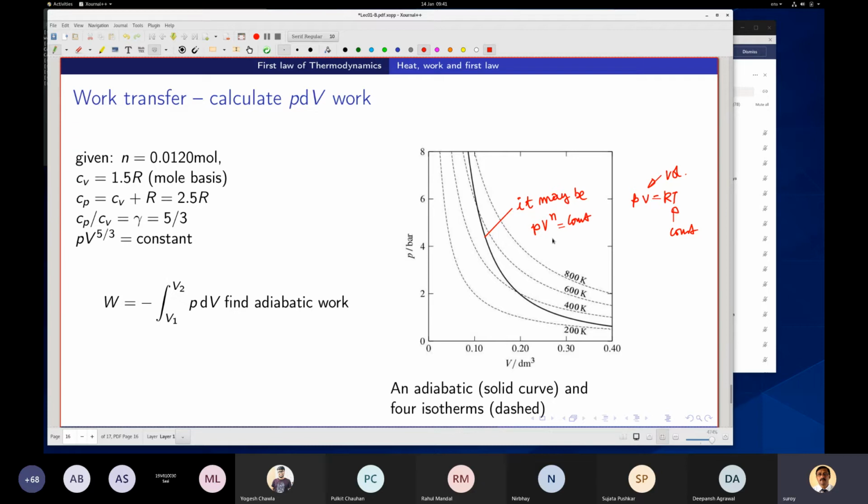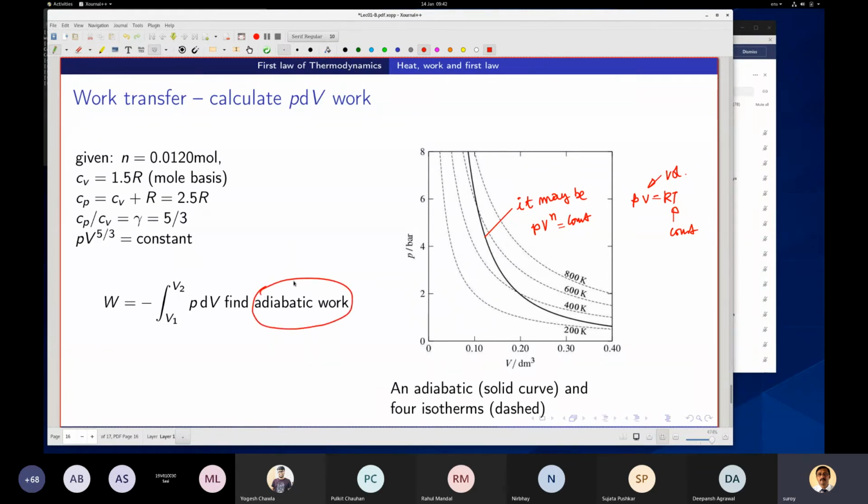I've told you what a polytropic process is, where everything is changing, PV to the power n is constant. Once it is defined how P and V are changing, you are able to calculate the work. Now, this adiabatic work, I will show you later.